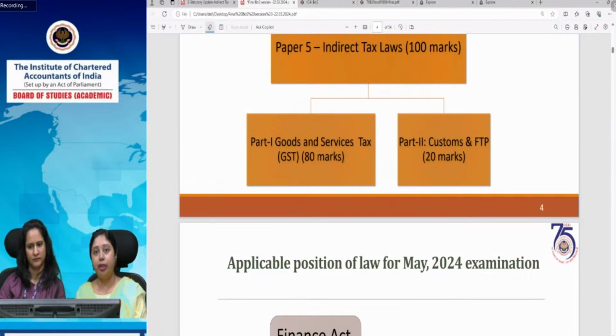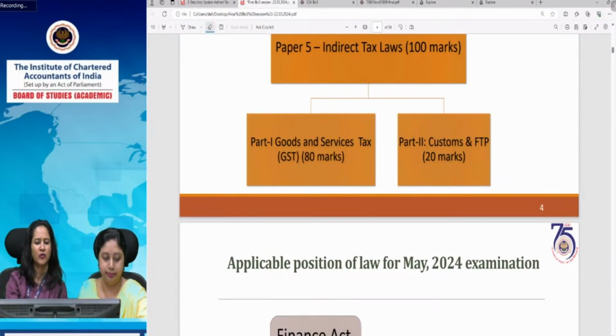There we have incorporated that under GST law, wherever a chartered accountant has to furnish some reports and do some compliances, while doing the same we have to ensure that all the laws and procedures have been duly complied with, and ethical practices are being followed, not only by the chartered accountant but also by your client or the taxpayer. So this is what has been included, and therefore the respective weightage of the customs and FTP portion has been reduced by 5 marks. So let's move to the applicable position of law for May 2024 examination.